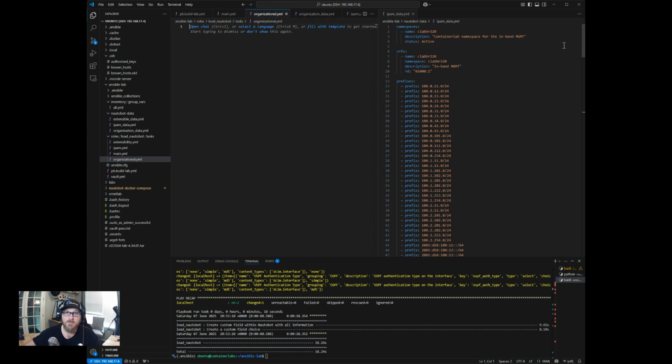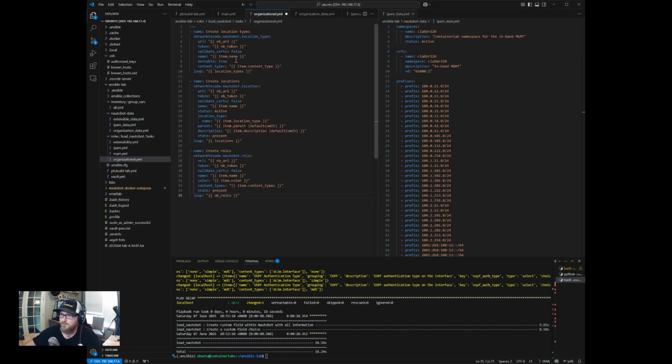In the organizational YAML that we're going to reference here, we can look up, again, the example tasks that you will have under the Ansible collection under the Nautobot folder. Basically, we need 3 tasks to go in here. We want to create the location type, we want to create the locations, and we want to create the roles.